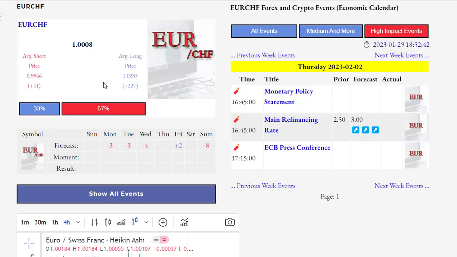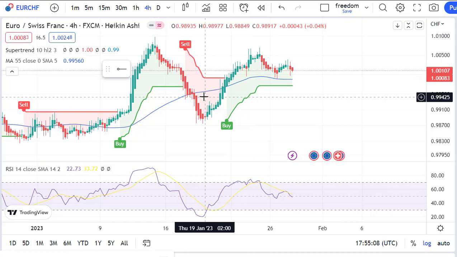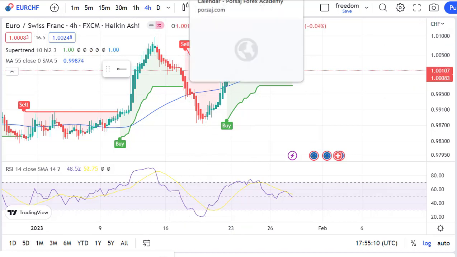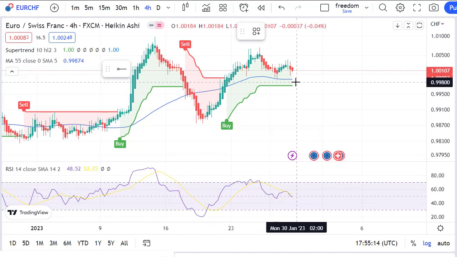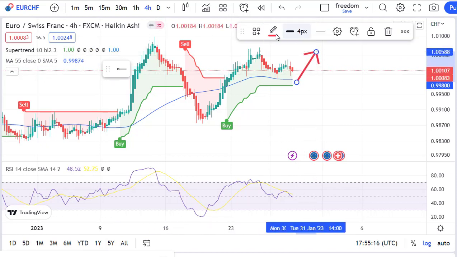The next currency pair is the euro against the Swiss franc. Based on forecasts, we have negative news at the beginning of the week, and finally we have positive news on Friday. In general, they expect a downward trend for this currency pair. As a result, if this news comes true, we can open a sell position after any short-term upward trend and correction at the right time.